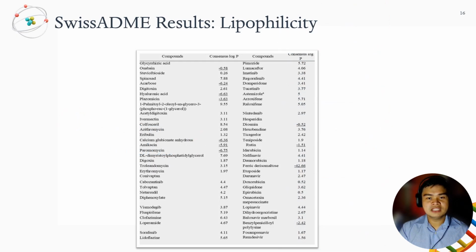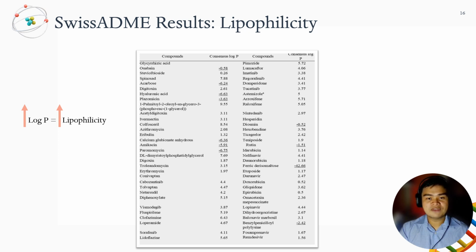Lipophilicity pertains to the affinity of a molecule in a lipid environment. For that reason, it dictates the capability of a drug to penetrate the lipid bilayer of the cell membrane, as well as its ability to bind to protein molecules. Log P value is strongly correlated with the compound's lipophilicity. The greater the value, the greater the lipophilicity is.